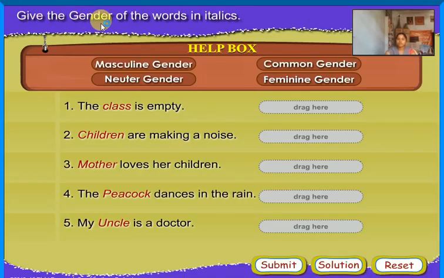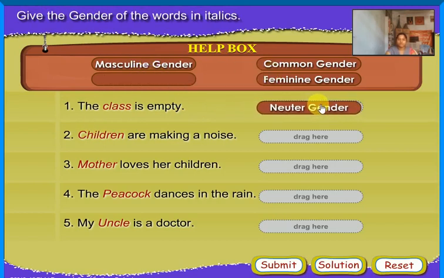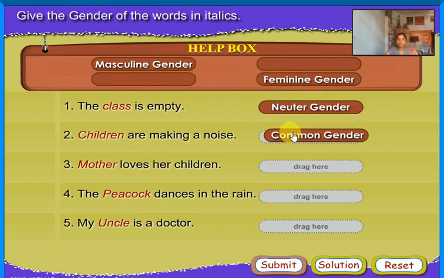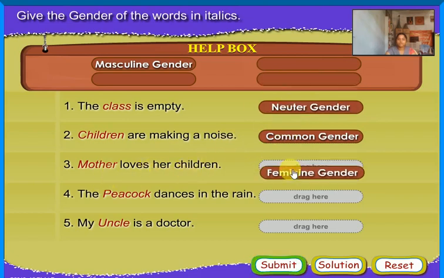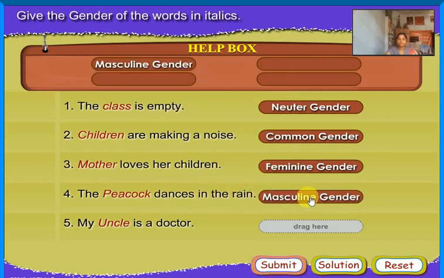Give the gender of the words in italics. The class is empty. Neuter gender. Children are making a noise. Common gender. Mother loves her children. Feminine gender. The peacock dances in the rain. Masculine gender. My uncle is a doctor. Masculine gender.